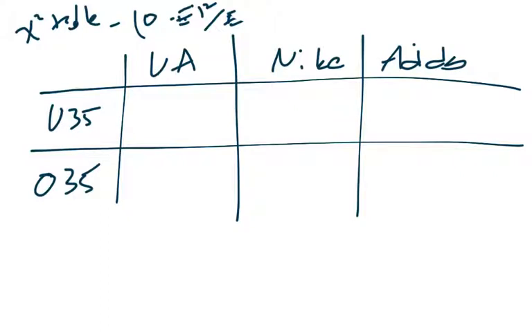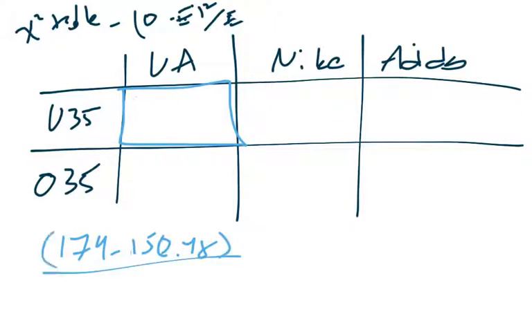So let's do just the first one here. Under 35 and picking Under Armour. So we observed that 174 people did that. 174 people were under 35 and chose Under Armour. But we would expect about 150 of them of the 600. Okay, we take the difference, square it, and then divide by the expected value. And we see that we get a value of 3.68.